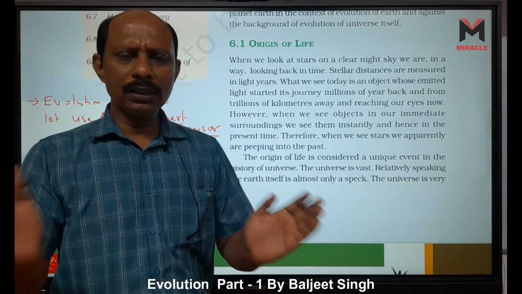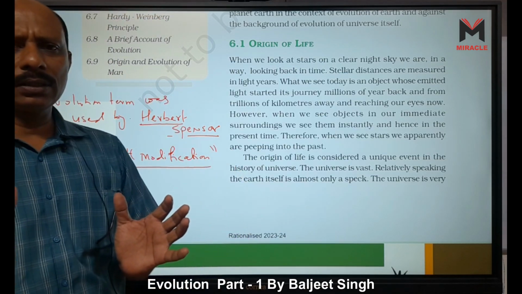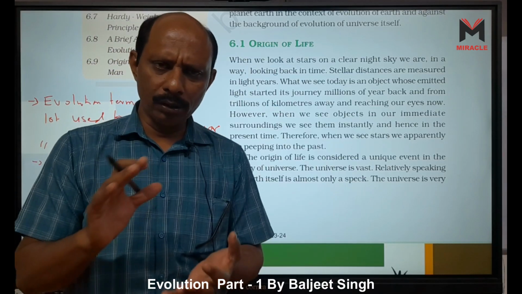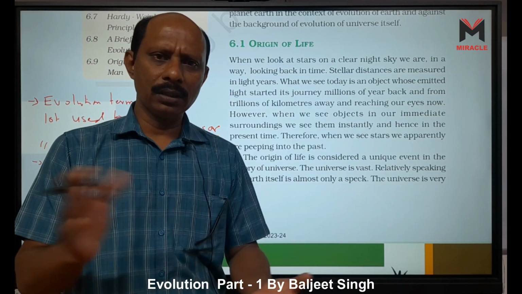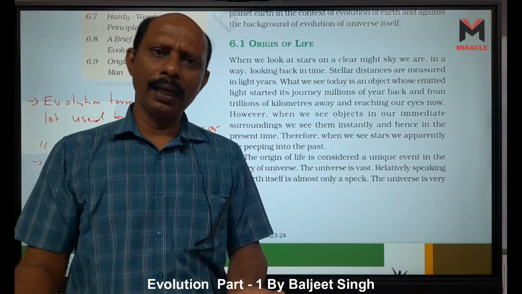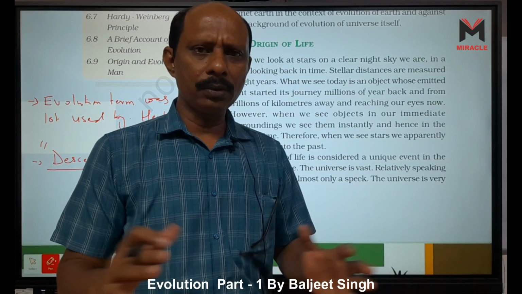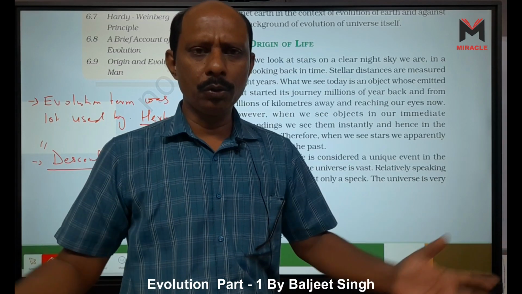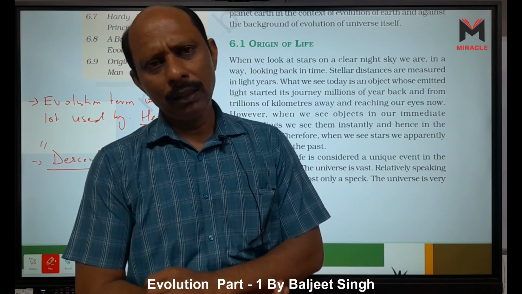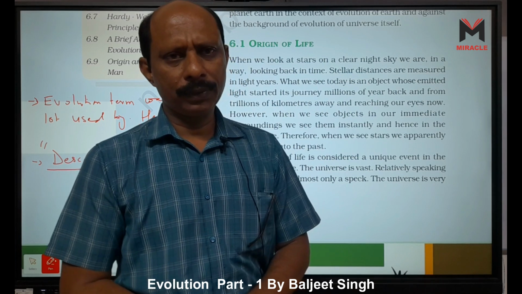In one generation only some variation is there. In the next generation some other variations accumulate. Another generation brings more variations, and ultimately when this accumulation becomes large, huge variations are present, then they convert into a new species, right?